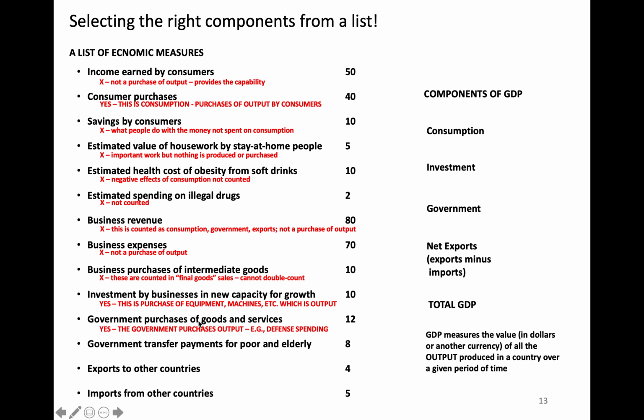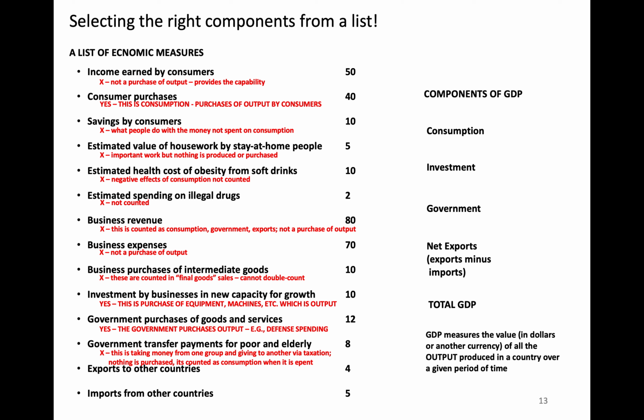And then, of course, government purchases of goods and services. Yes, you don't count when government takes in revenue in the form of taxes, but when they spend it on goods and services like defense spending or a tank, that is counted. Government transfer payments are not counted. This is taking money from one group and giving it to another by taxing and then having a program to do that.